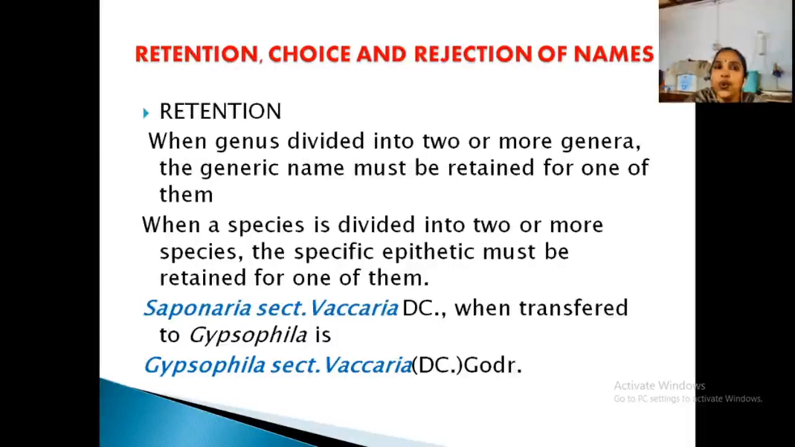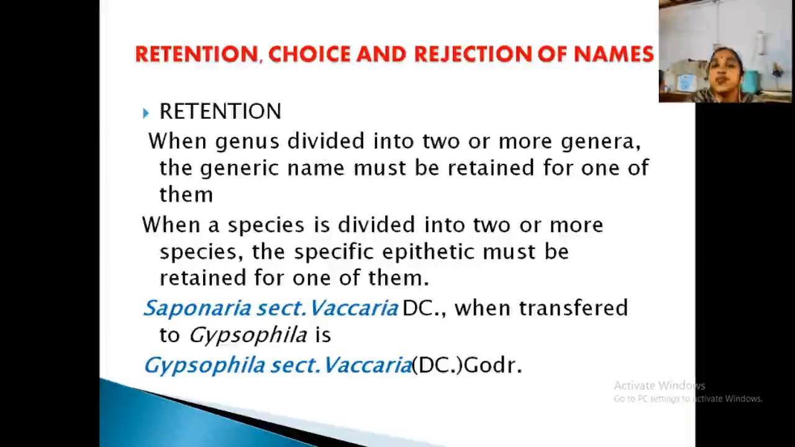Now you know how to publish. When you are going to publish a new species or new taxon, you know the conditions for valid and effective publications. And also some more points you have to add in that, that is retention of names. So there are specific conditions for retention of names. What are they? When a genus divides into two or more genera, the generic name must be retained for one of them. Clear? So genus divided into two or more, the generic name must be retained in one of them.